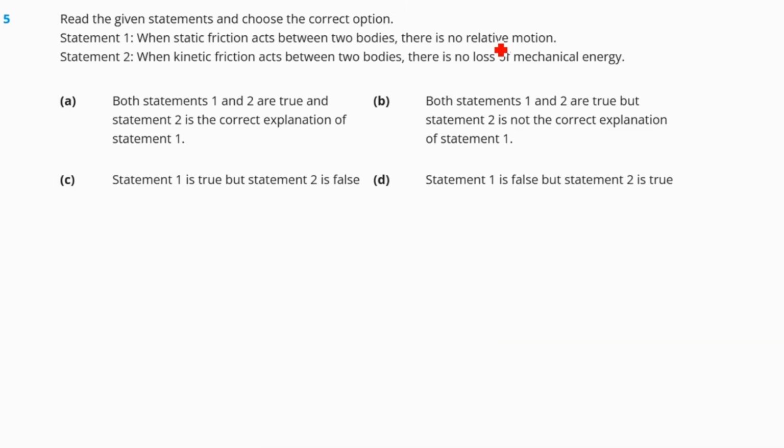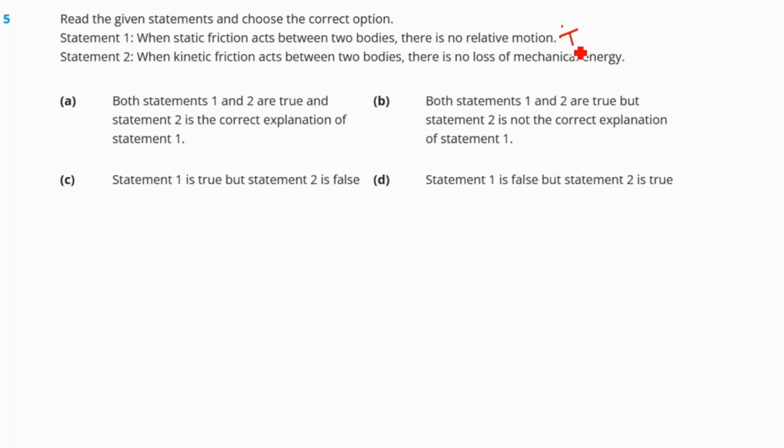So we know static friction acts only when the two surfaces are not sliding relative to each other. It prevents relative motion. So when the static friction acts, there is no relative motion between the two bodies. So the first statement is the correct statement.